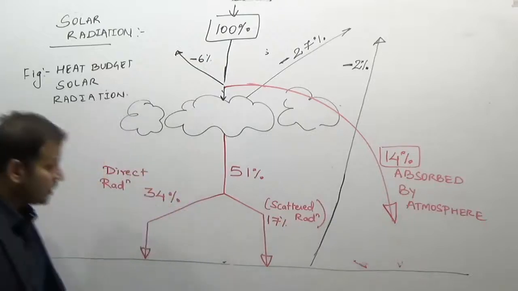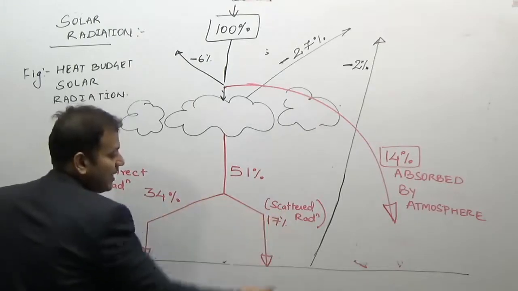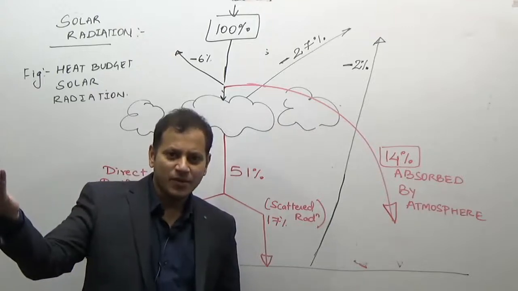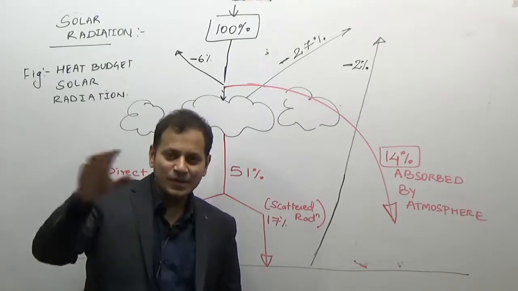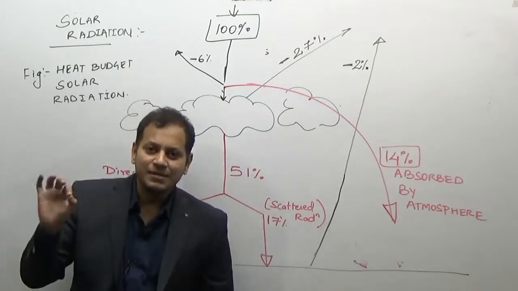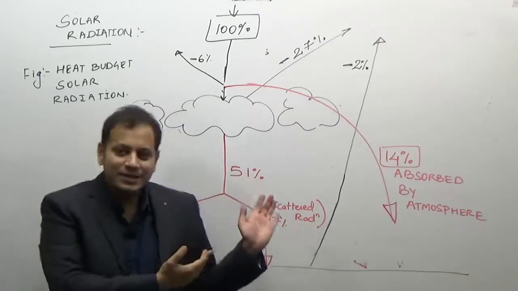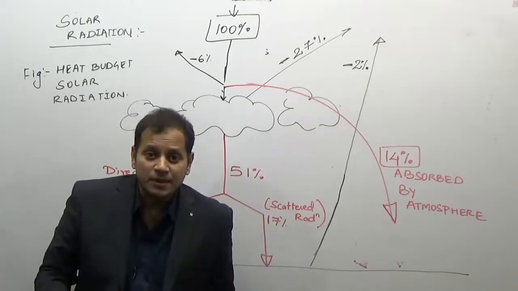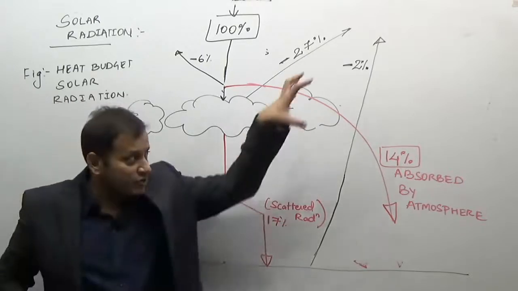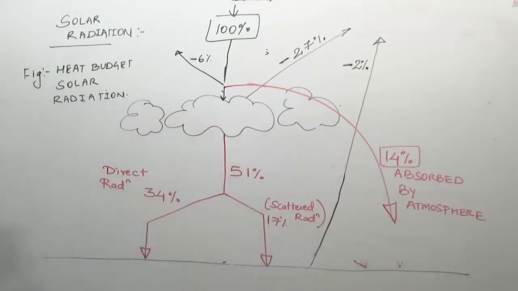You will also not forget that 51% means 34% as direct radiation and 17% as we have written as diffuse daylight or scattered radiation. Okay, so this is how it works out. The second benefit of drawing a diagram is that the examiner who checks your question paper can see by looking at the diagram itself that you have understood the concept. So better draw a diagram. But this is just one diagram, because for the heat budget of the earth, you are drawing the incoming heat budget. Now how to draw the outgoing, that is the terrestrial diagram.